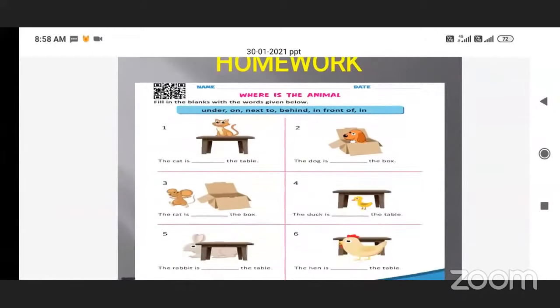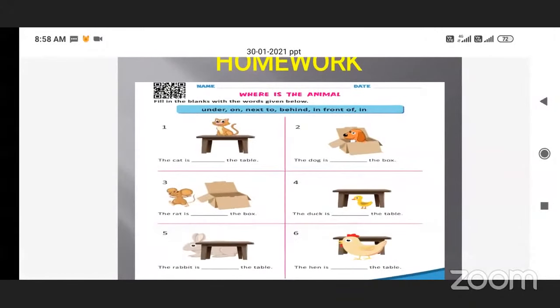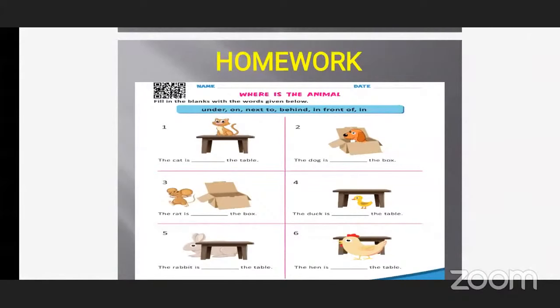Okay. So you all understood this? Yes, teacher. Understood all the words? Yes, teacher. So now I am going to give you one homework. Just see the slide. Here is the homework for you. Can you see the homework page?